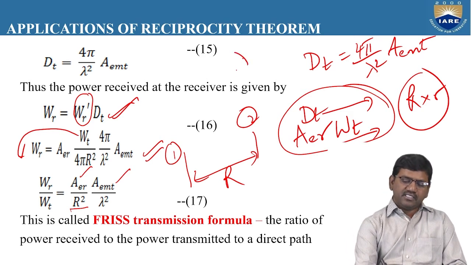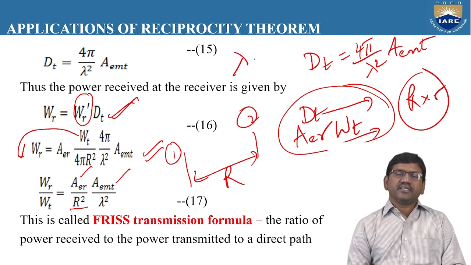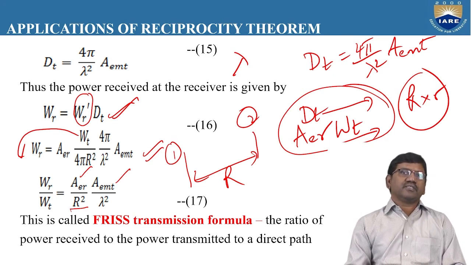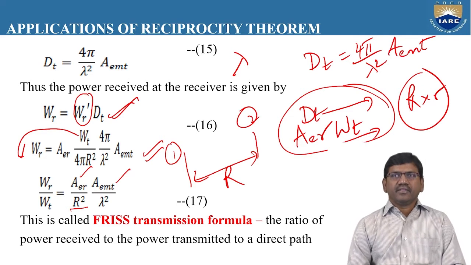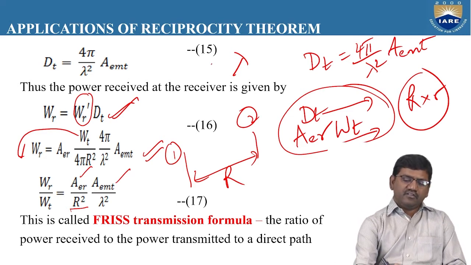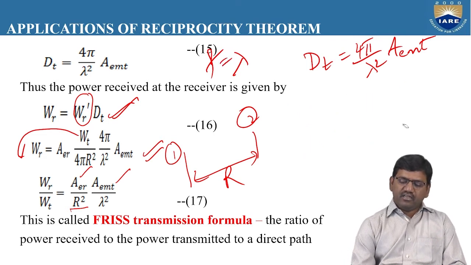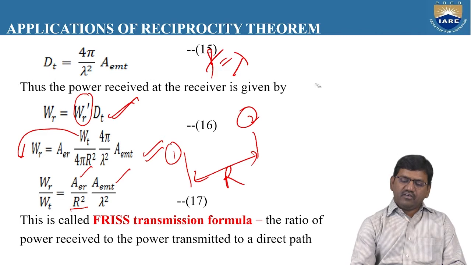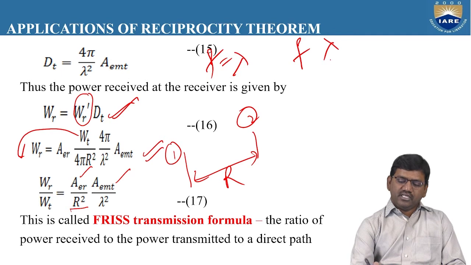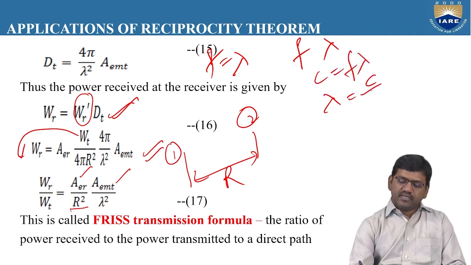And lambda is nothing but the wavelength, which depends upon the transmitting frequency or the operating frequency. So we need to fix some operating frequency before transmitting itself. From that operating frequency, we can find out the value of lambda. So how to determine the value of lambda? If we know the f value, we can determine the lambda easily. So we know that C is equal to f lambda and lambda is equal to C by f. So C is equal to 3 into 10 power 8 divided by the operating frequency.